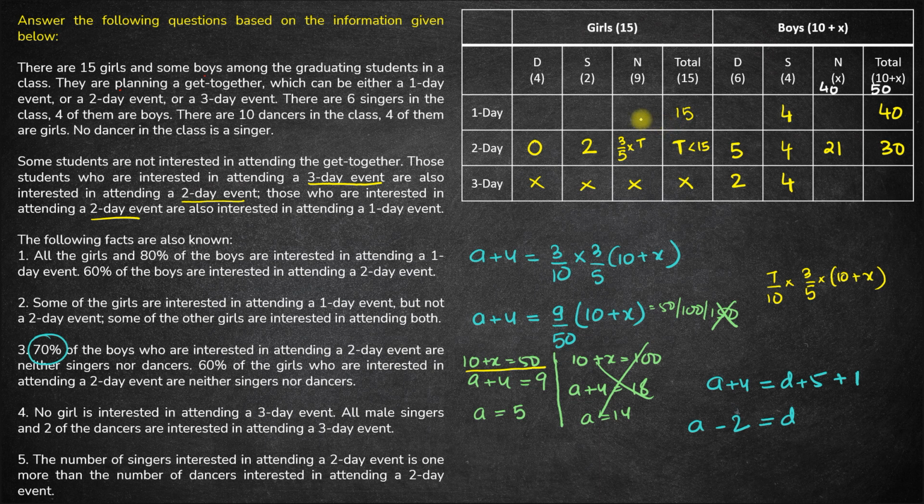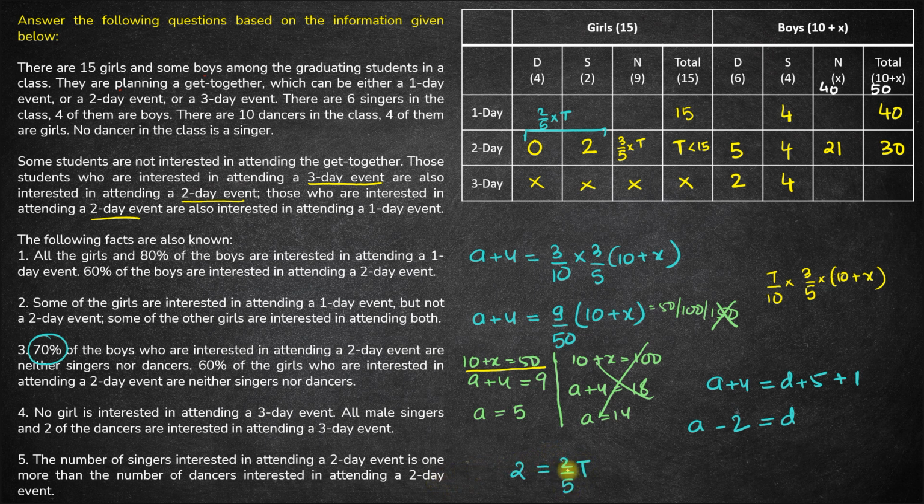Fine. Now it's given that of all the girls interested in a 2-day event, 3/5 of them are neither singers nor dancers. That effectively means that 2/5 of them will be dancers and singers combined. So 0 plus 2 combined is 2, which is equal to 2/5 of T, right?